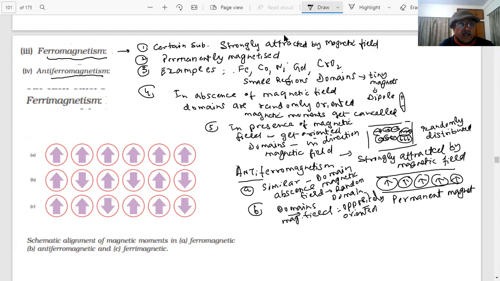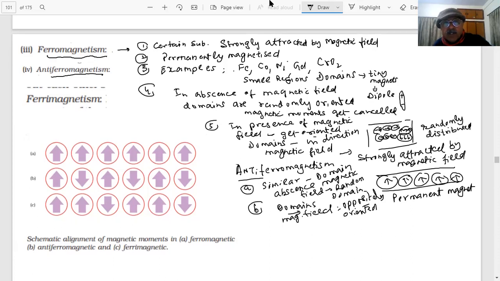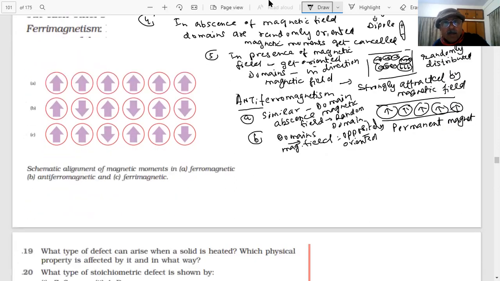And if they are oppositely oriented, what will happen? Tell me. They will cancel.